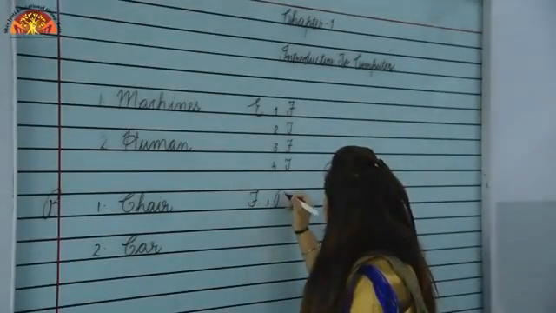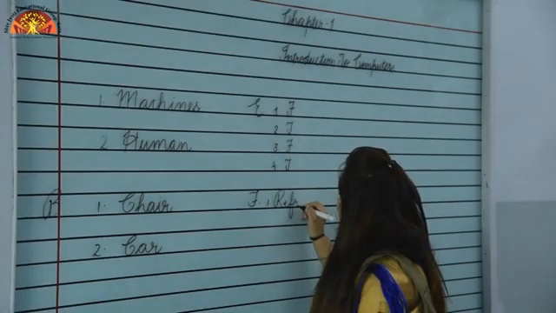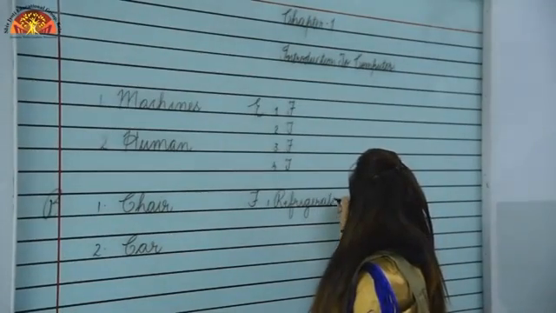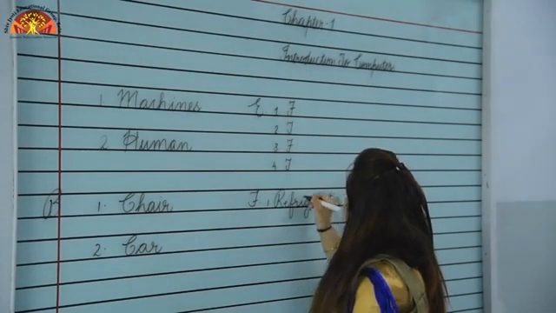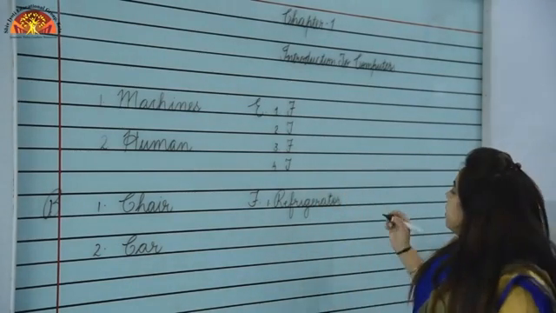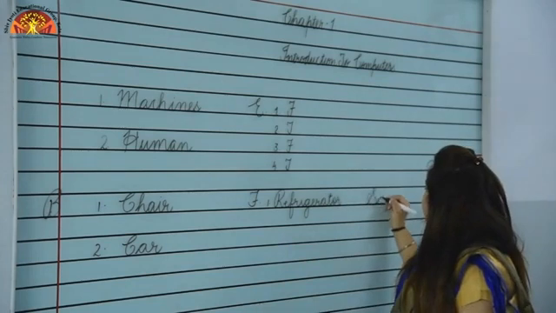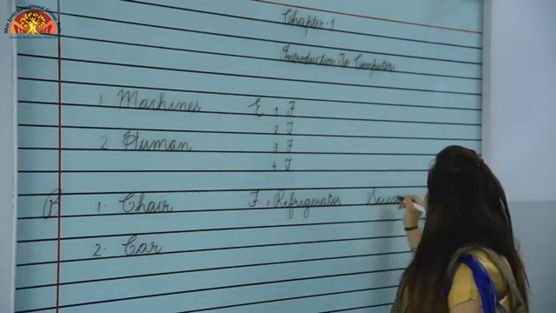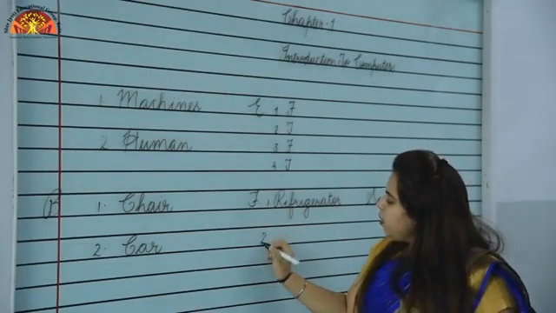First, R-E-F-R-I-G-E-R-A-T-O-R, refrigerator. Second is scissors, S-C-I-S-S-O-R-S, scissors.